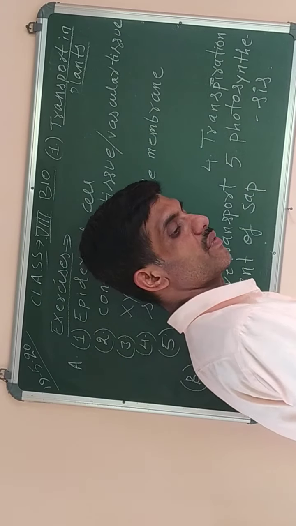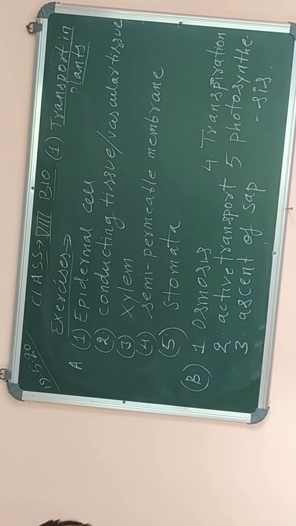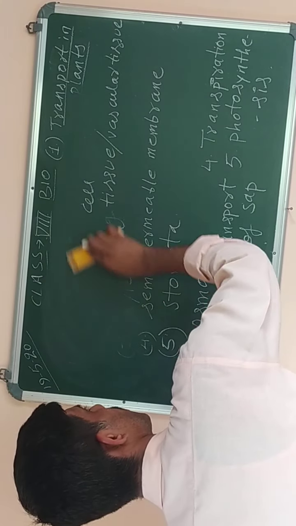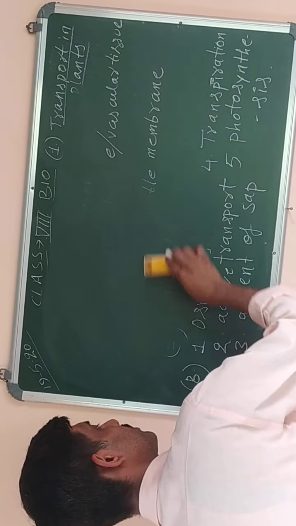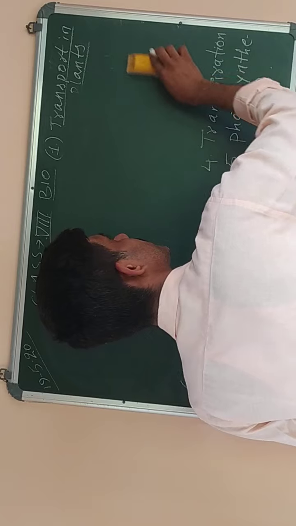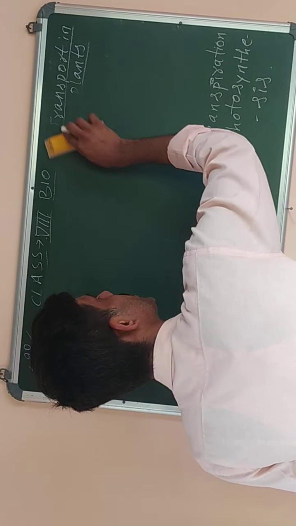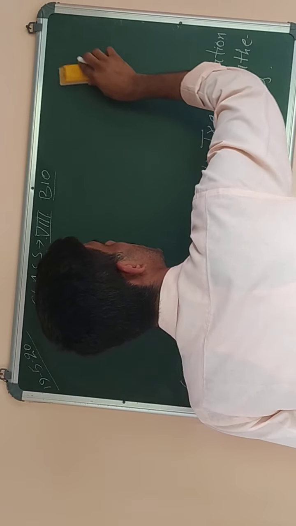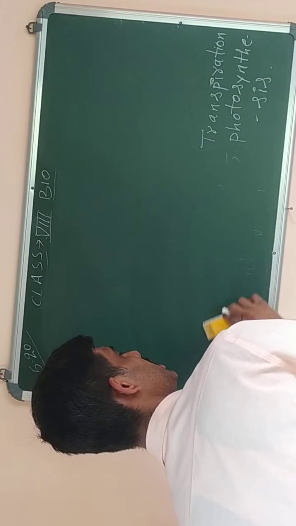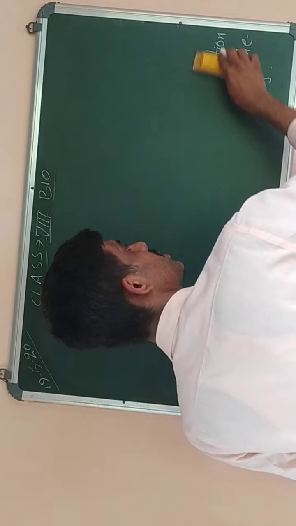So these two answers are completed, number A and number B. Now next we have to do number C. Why am I doing it here on the board? So that the doubts can be clarified. Because simply copying it from the page, you may not understand why the answer is written like this. So an explanation of the answer is also needed to clear your doubts.